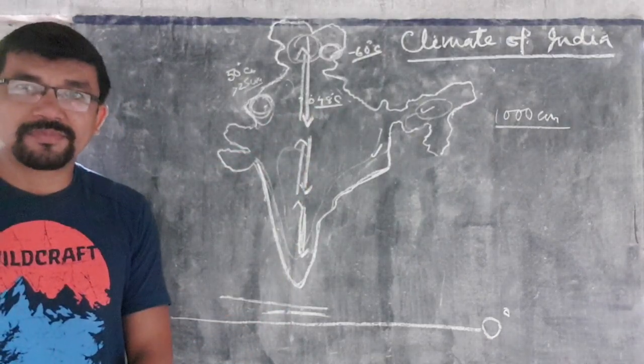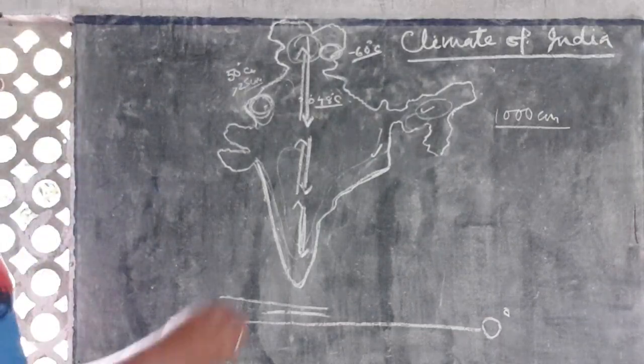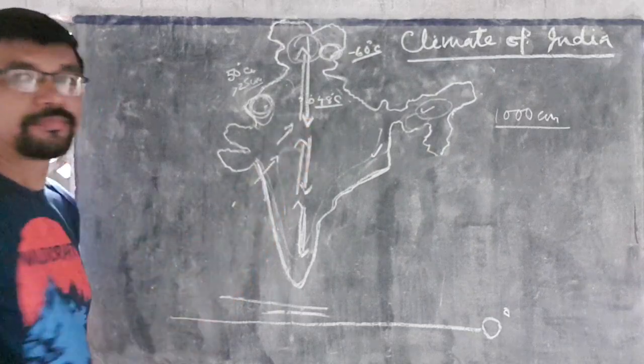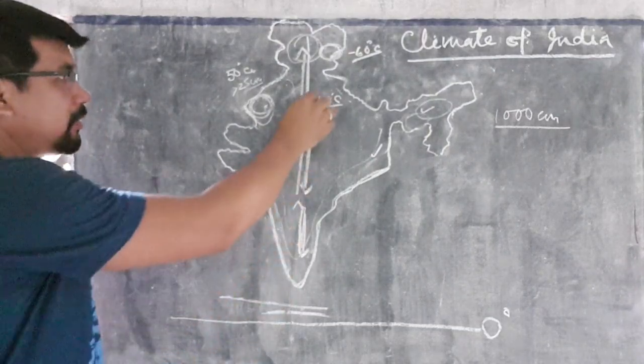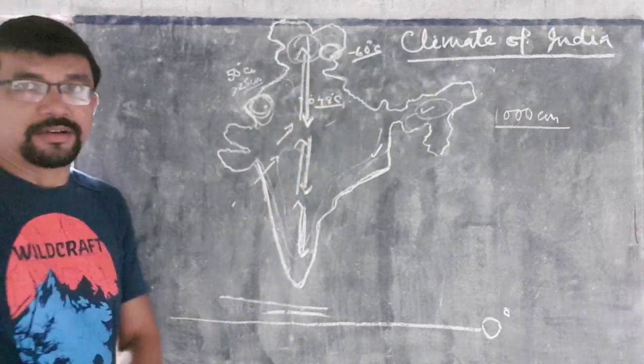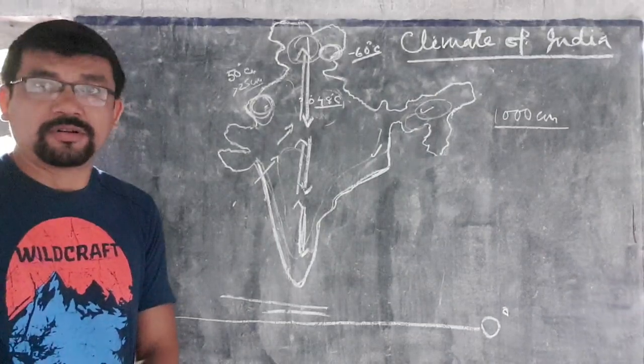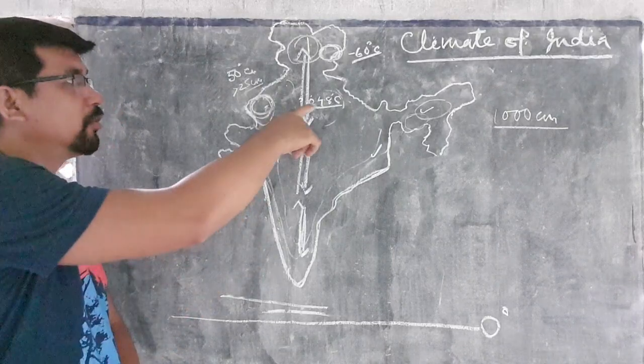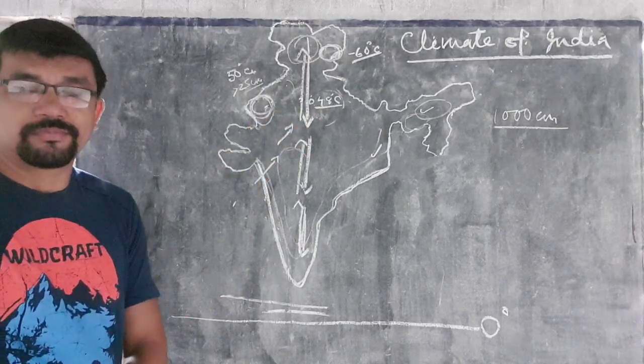Why? Because the region is far away from the sea. It is a continental location. There is no oceanic influence up to this region.